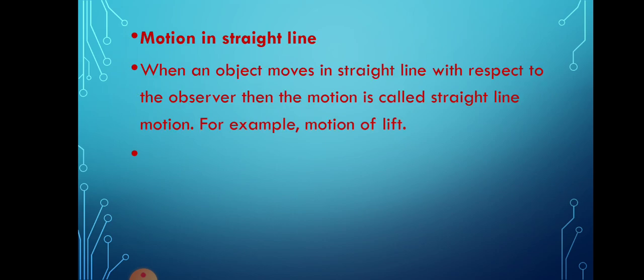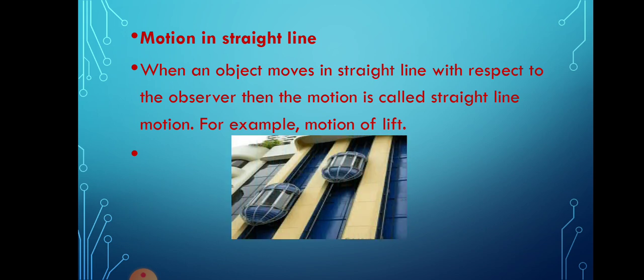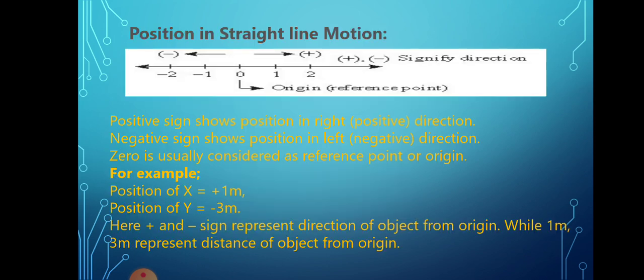So again we came back to the straight line. I'm not going to discuss it much, because it is just an example about the straight line. Motion in a straight line means moving in one direction itself. Another example is the moving of a lift in buildings. You can observe this moving in a building.